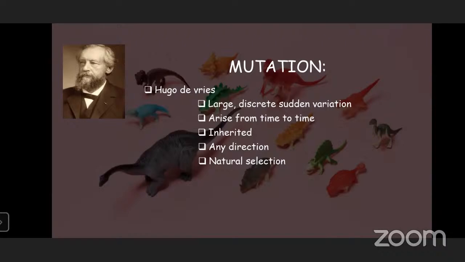If it occurs, it will arise from time to time. It could occur in any direction. Environment will progress the change from warm to cold. Usually cold-adapted genes are better adapted, and warm genes should be eliminated. But in mutation, it can occur in any direction. It is random. So natural selection also acts on mutation.